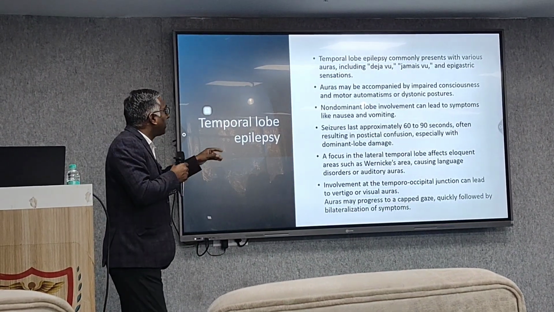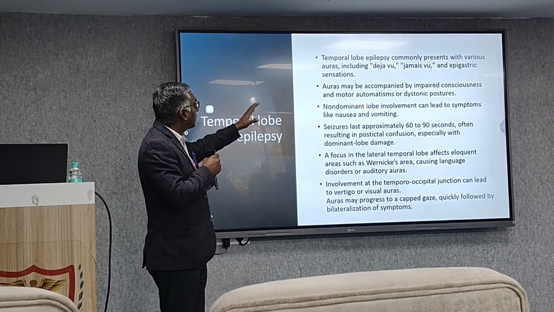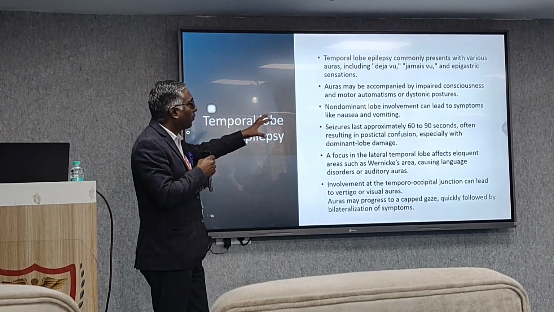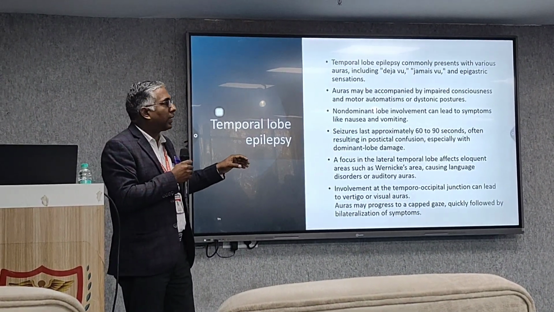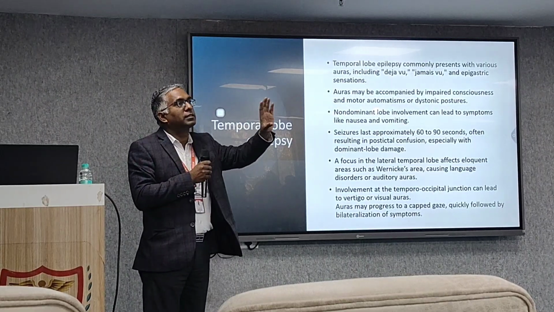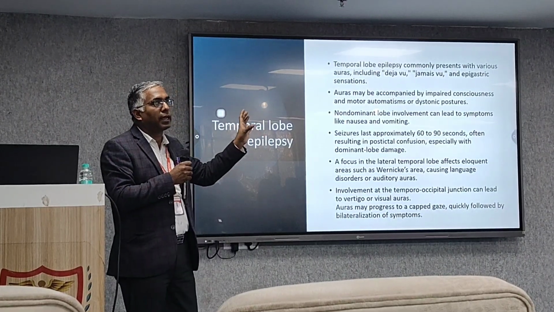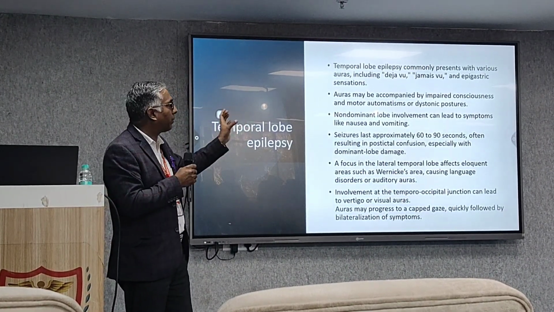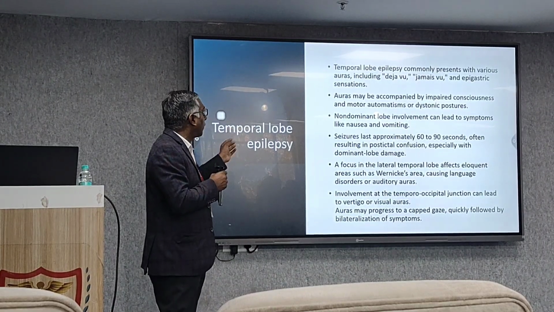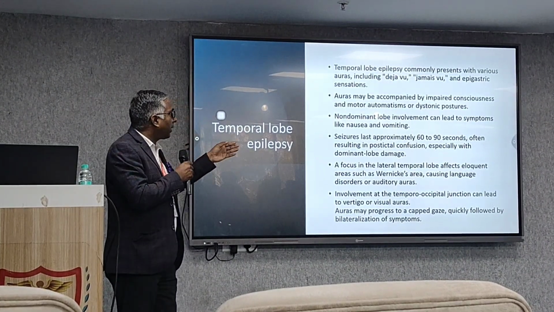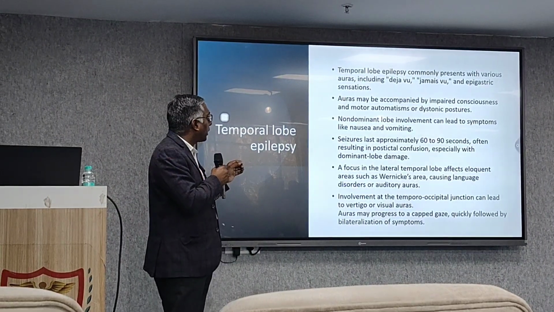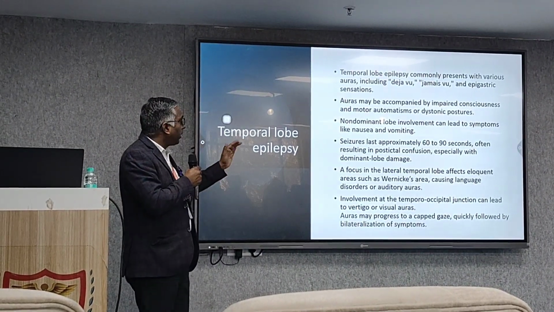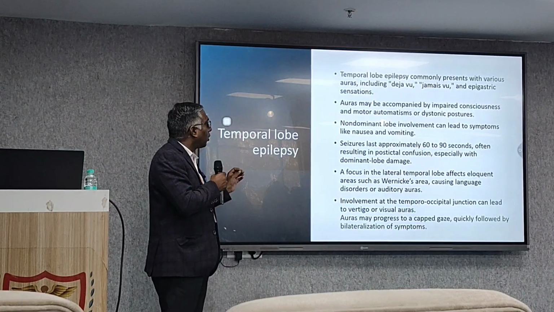Like in temporal lobe epilepsy, it commonly presents with various auras, basically déjà vu and epigastric sensation. These are some psychiatric terminology there. Presence of an abnormal scenario, where he feels something else is going on, that he has come into some other world, that brief interval may be a feature of temporal lobe epilepsy. Aura may be accompanied by impaired consciousness and motor automatism or dystonic posture. Non-dominant lobe involvement can lead to symptoms like nausea and vomiting.